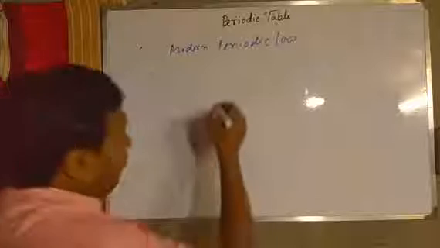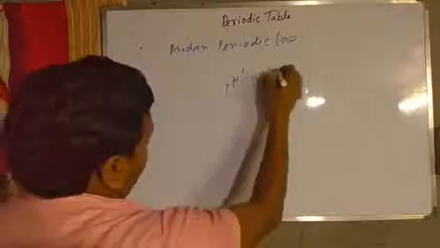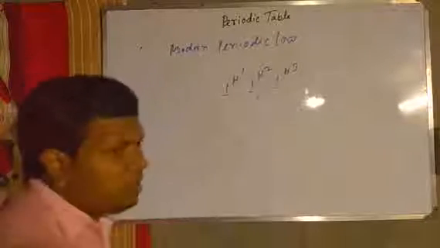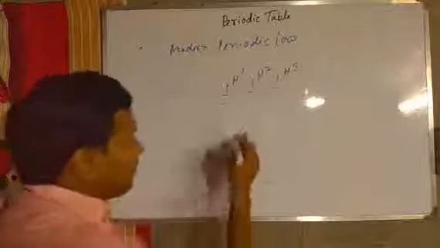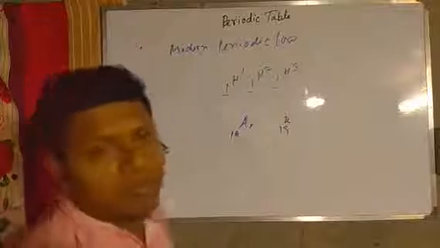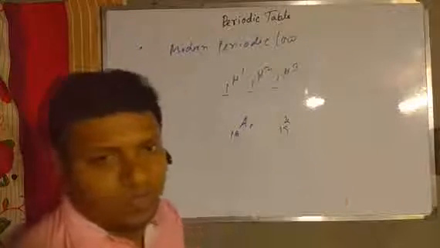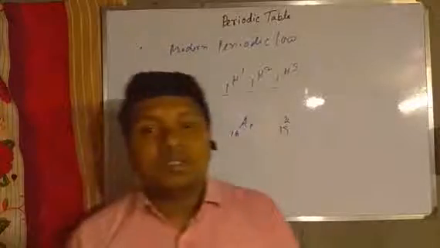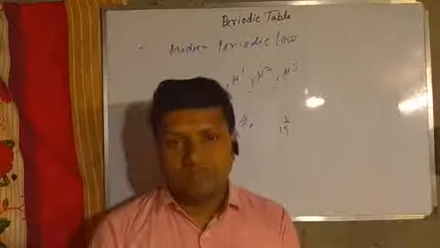So the isotopes of hydrogen are 1H1, 1H2 and 1H3. These three isotopes all have atomic number 1, so the same position. Argon is 18, potassium is 19 in atomic number, so the lower one gets the lower position and the higher one gets the higher position. It's okay. But the drawback of the modern periodic law is the same: the position of hydrogen cannot be explained.